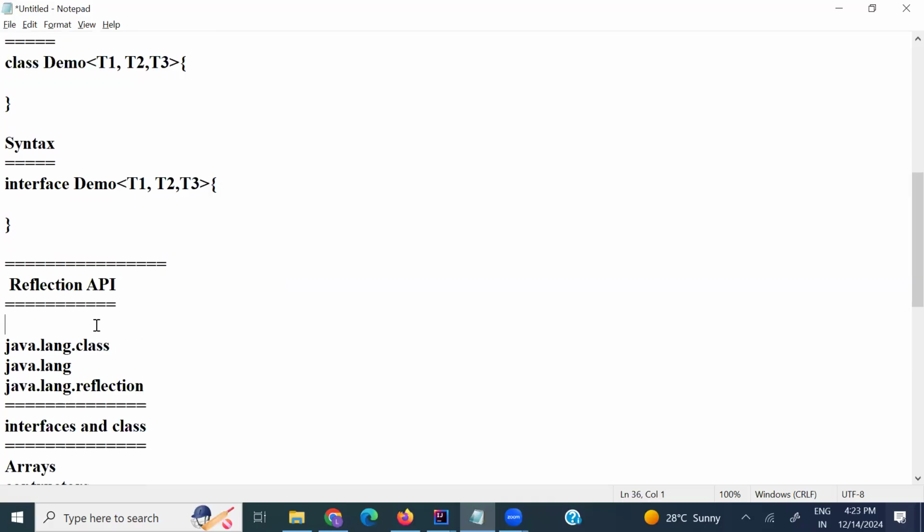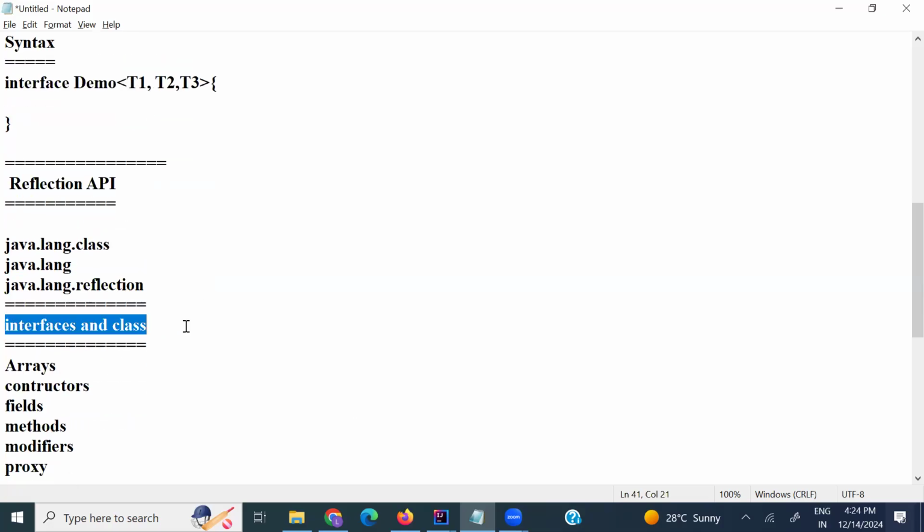The packages are java.lang.Class and java.lang.reflect, which provides a lot of methods, interfaces, and classes for the Reflection API.